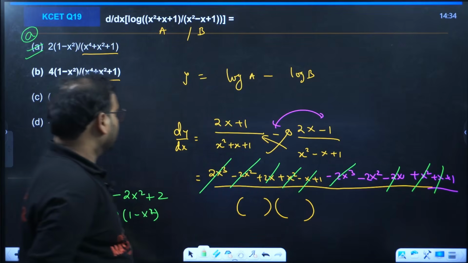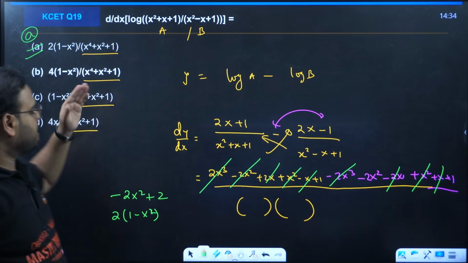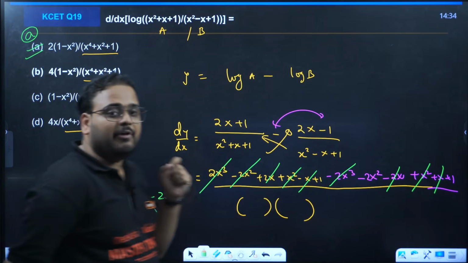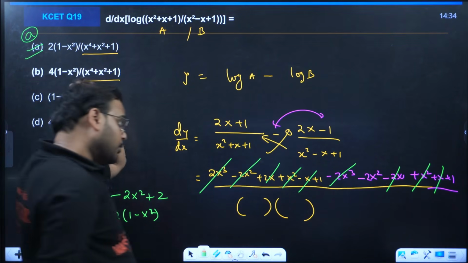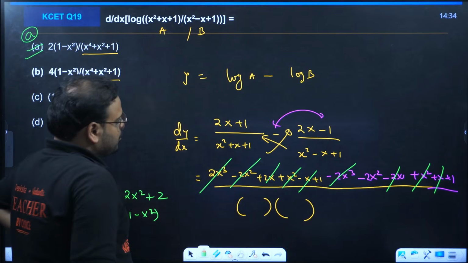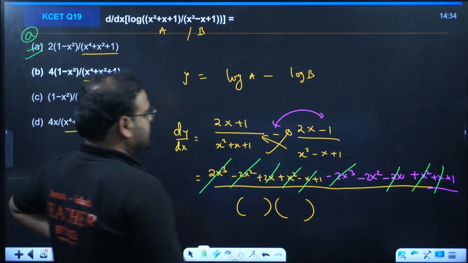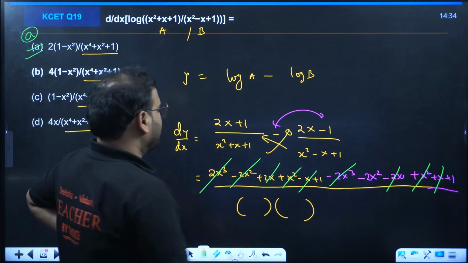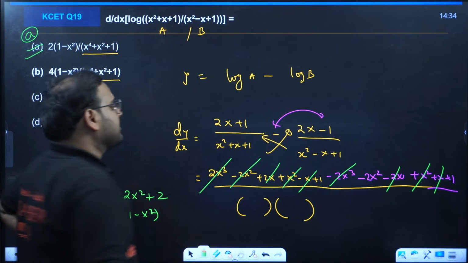We're not checking the denominator because all the options have the same denominator. We are checking only the numerator. So this is coming like that, 2 into 1 minus x square. Let me just cross check once. So we have 2x cube minus 2x square plus 2x, and then x square minus x plus 1, because we're multiplying this with 1. If you're not sure, please do the calculation over here. Then we multiply with minus 2x, so minus 2x cube minus 2x square minus 2x, and this will be simply plus 1.